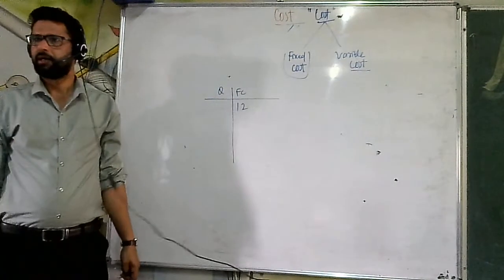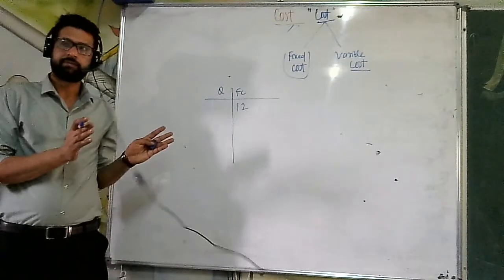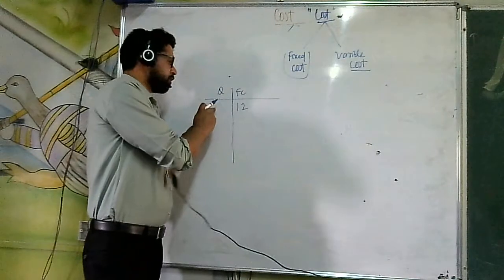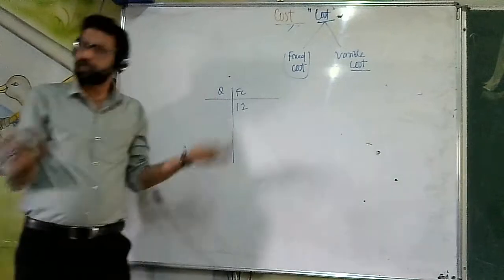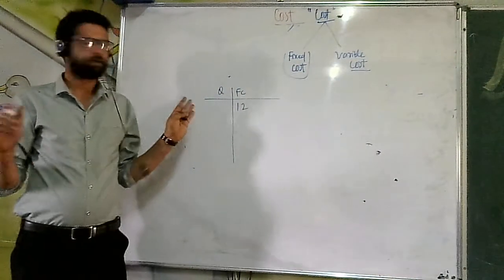Whether I sell or not, I have to pay him. Whether I produce any output or I produce zero output, I have to give this 12 rupees.